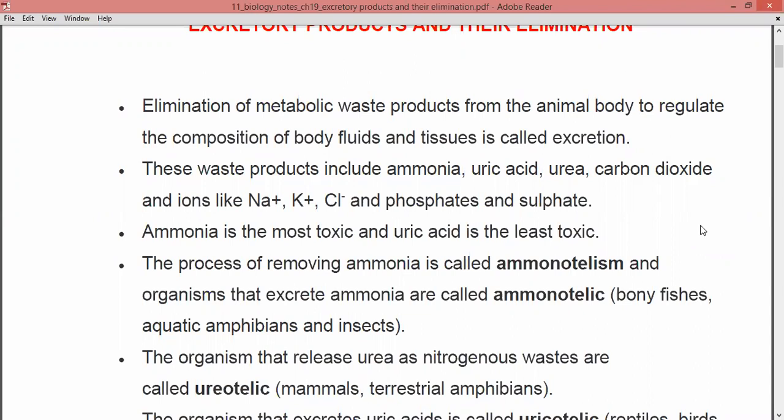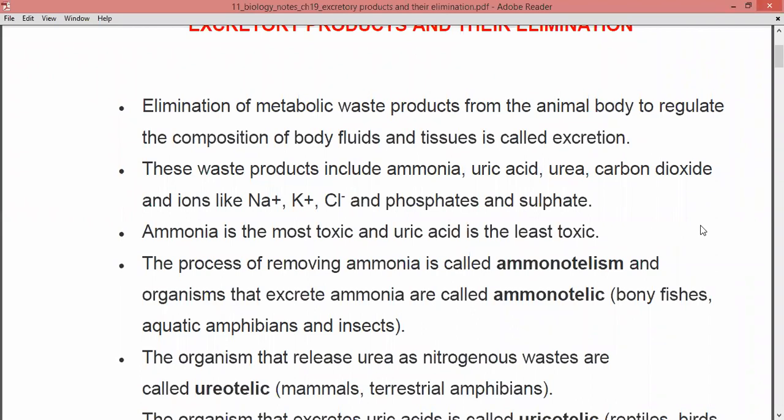The examples of ammonotelic organisms are bony fishes, that is the fishes which do contain bones, as well as several aquatic amphibians and insects. So these are the organisms said to be ammonotelic because they excrete ammonia as a waste product.